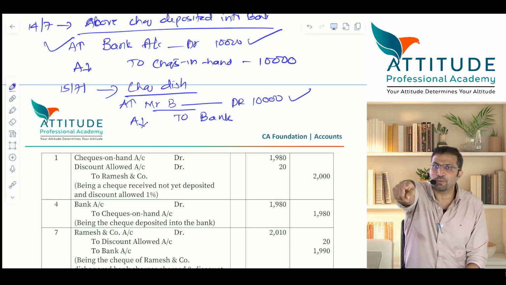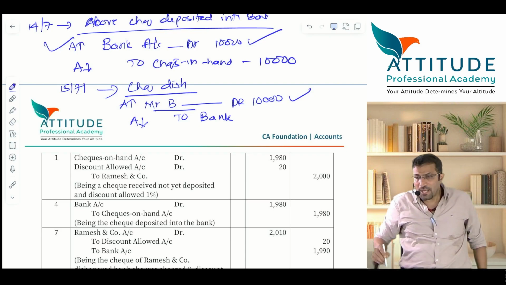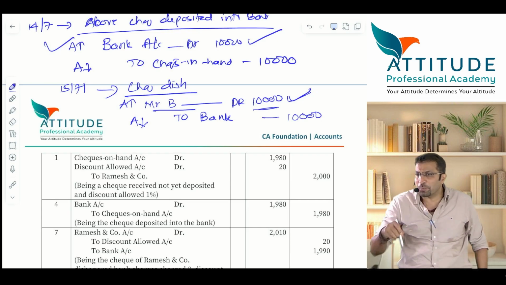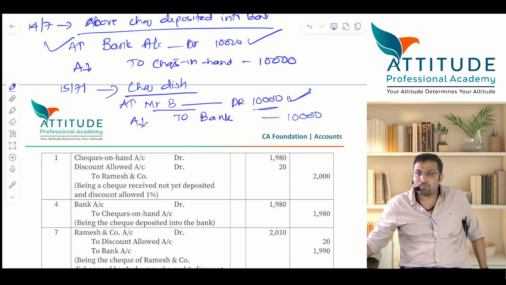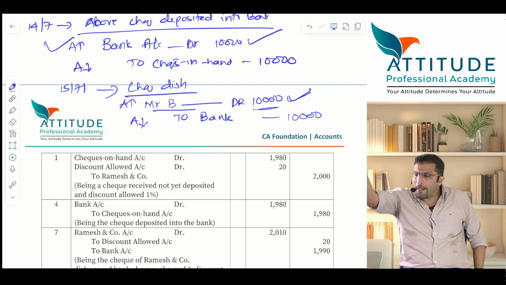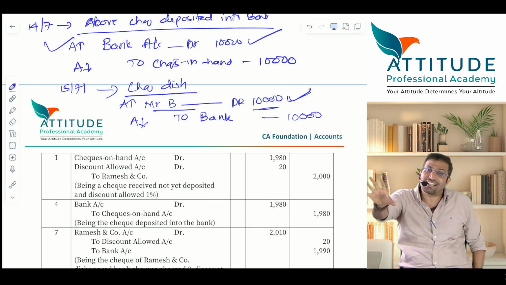Is it an expense for you? Okay. Now tell me, what is the entry for that? You have debited B account by 10,000 and you have credited bank account by 10,000. What about this 100 rupees charges? Tell me the entry. Bank charges account debit to bank, because your bank balance has again come down by 100. Correct? It's a correct entry.